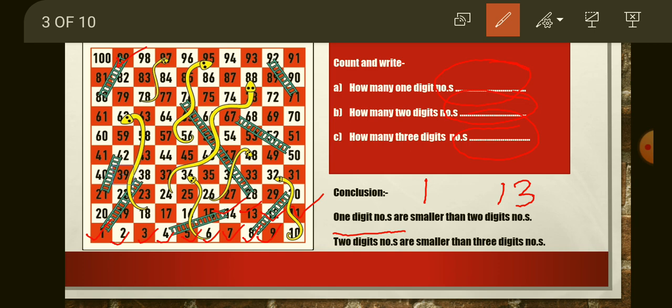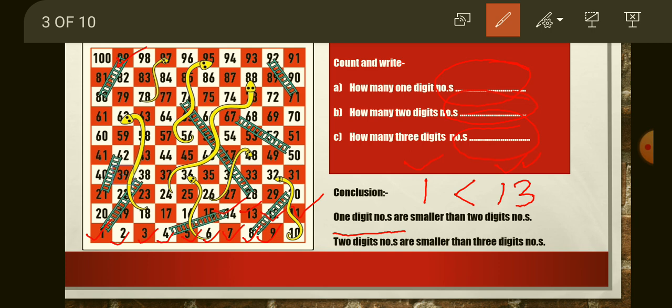So 13 is bigger than 1, and here 13 is a two digit number, one here and one here, and here 1 is a one digit number. So all one digit numbers are smaller than two digit numbers. Means two digit numbers are bigger than one digit numbers.